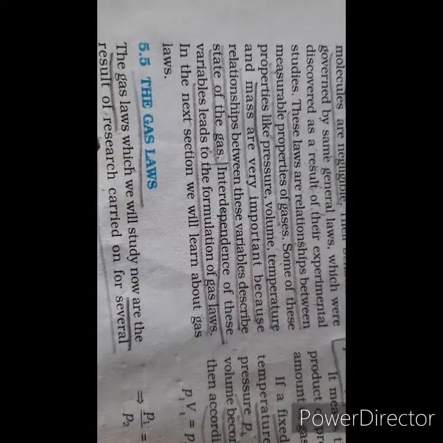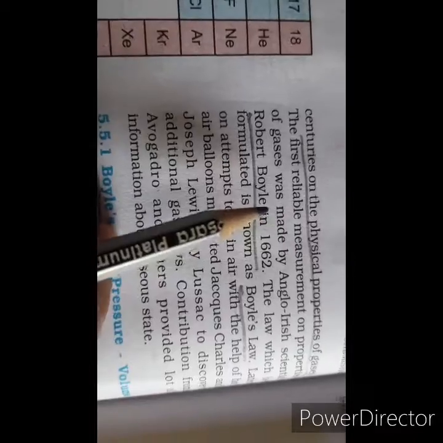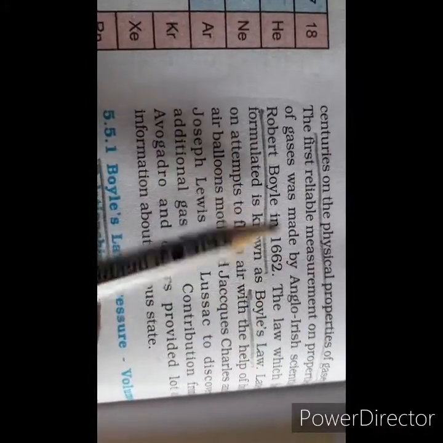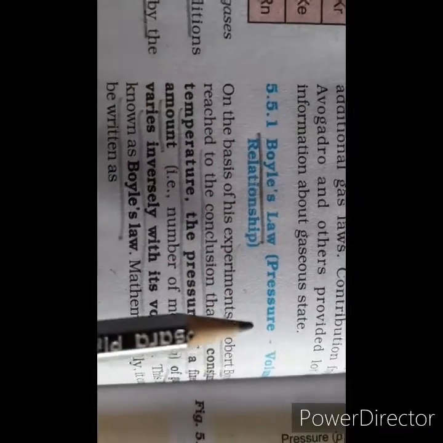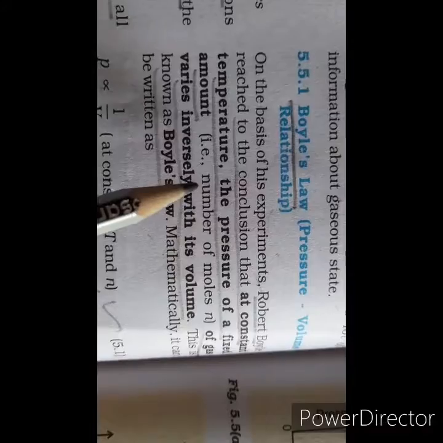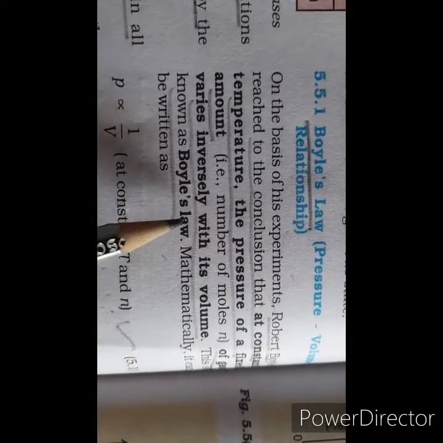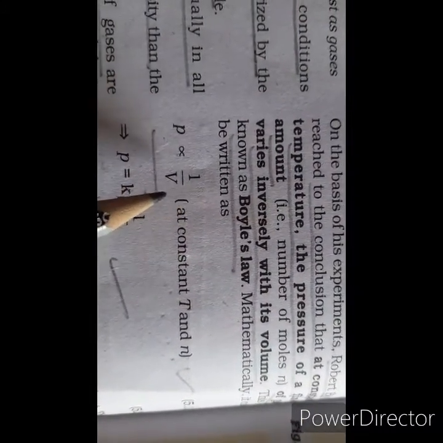The gas laws are the result of research which was carried on for several centuries on the physical properties of the gases. The first reliable measurement was made by Robert Boyle, and he gave a law which we call Boyle's law, or the pressure-volume relationship. The law states that at constant temperature, the pressure of a fixed amount of gas varies inversely with its volume.